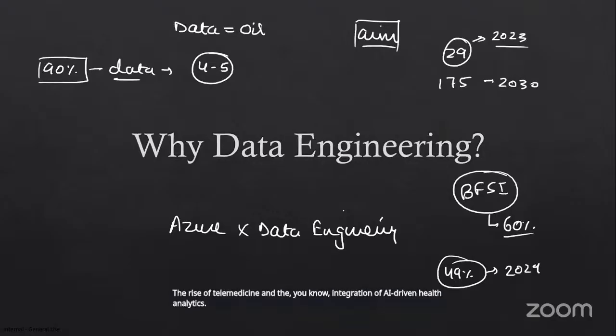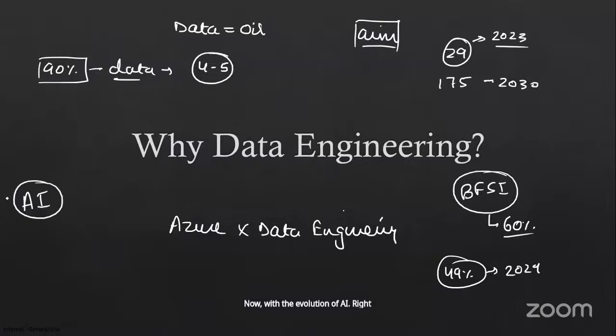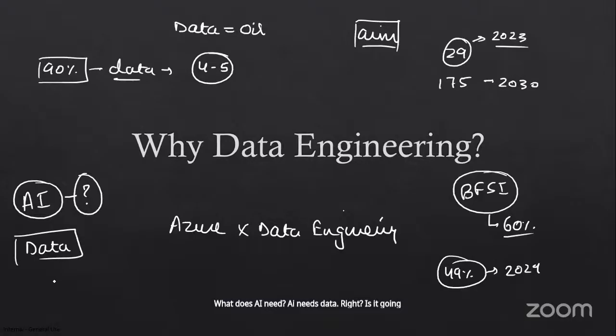Now, with the evolution of AI, right, we want to use AI in every sector possible. But what does AI need in order to make smart decisions? AI needs data, right? Is it going to be raw data? No, it needs clean and transformed data.